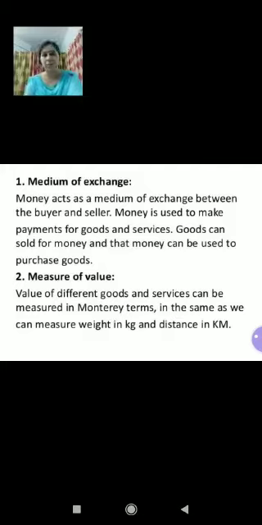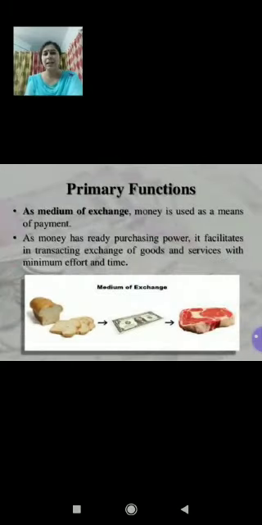So the primary functions of money are only two: medium of exchange, number one, and number two is measure of value, which is also known as unit of account. Right, children? Coming to the second category of money, which is being described by Professor Kinley. So the second category is secondary functions of money. Primary, I have already explained to you. You can see this in this slide also.